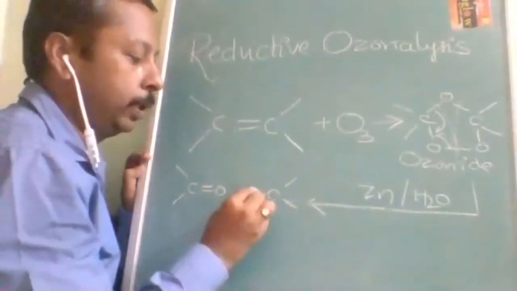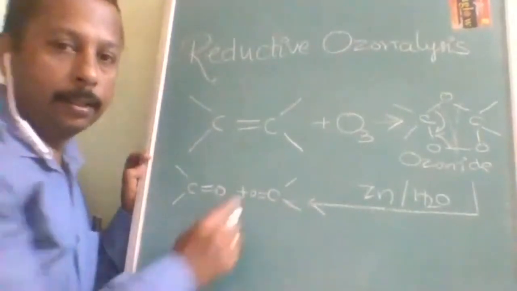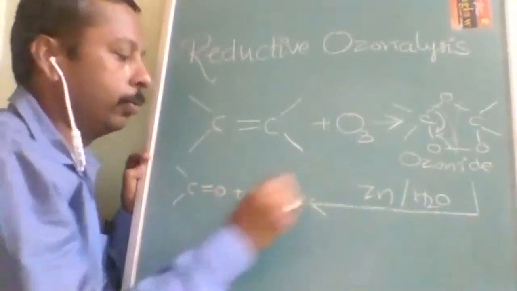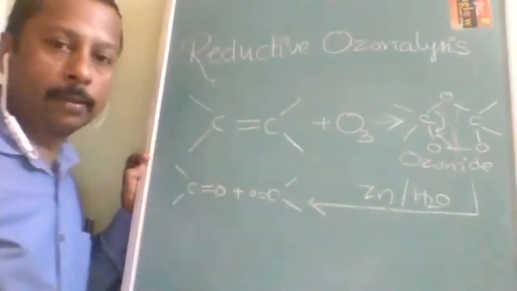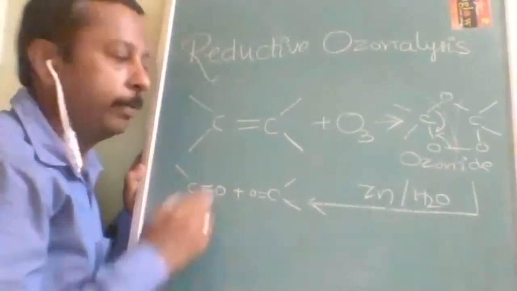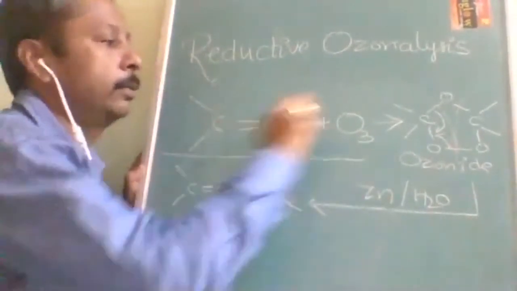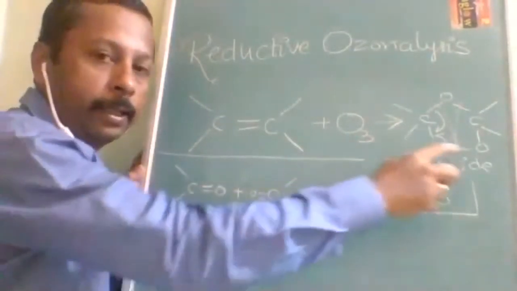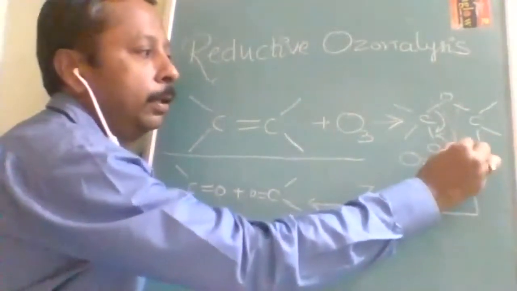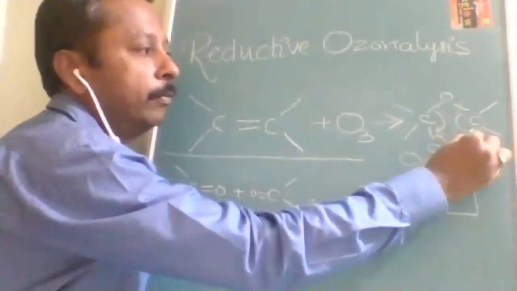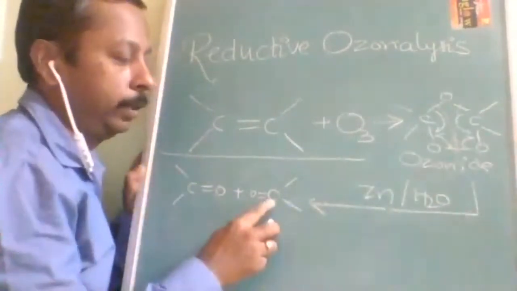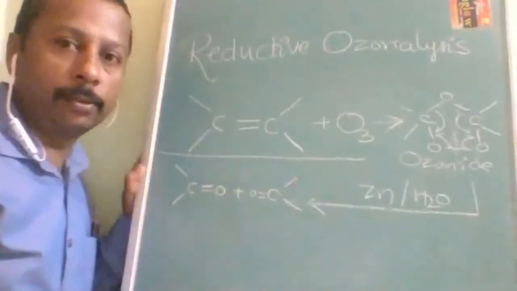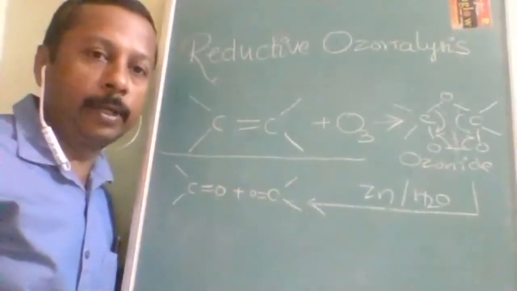Now whether it is ketone or aldehyde, we cannot say unless we are told what the groups over here are. So that's why this is a common method of preparation. Is it understood? Like this we came. First we treated the alkene with ozone and it made a home. This half bond and this half bond will shift here to make a full double bond. Reductive ozonolysis, most important topic.